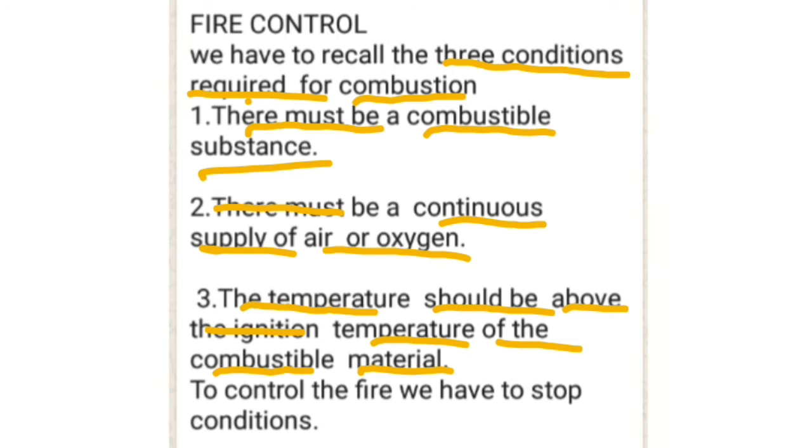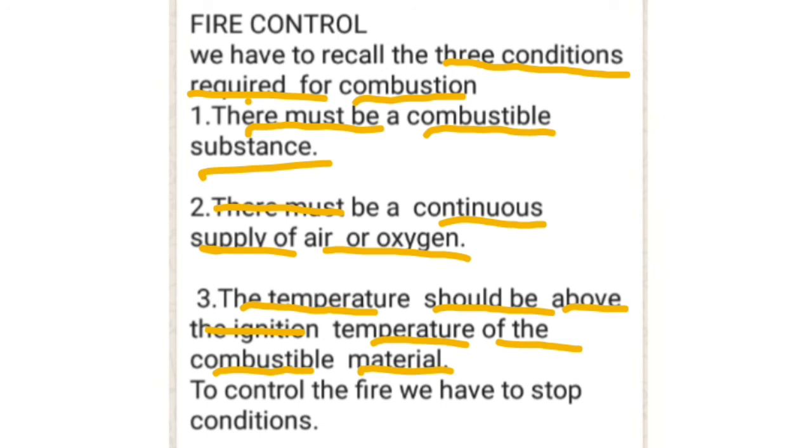Before we control or stop fire, we must take precautions so that the relevant combustible substances do not get heated up to their ignition temperature. Suppose after taking precautions, by chance, due to an incident or accident, fire has started.